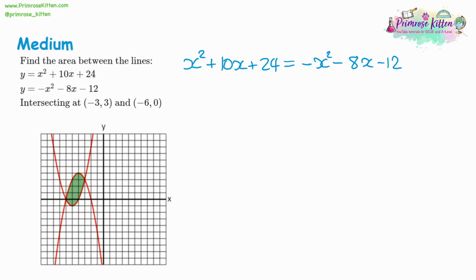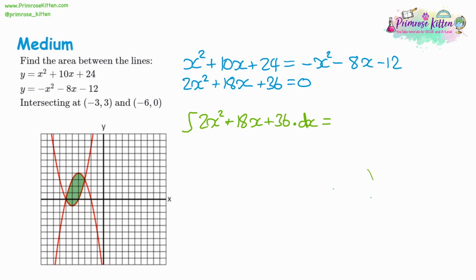So we're going to add on the negative side. We're going to add x squared to both sides. We're going to add 8 to both sides. And then we're going to add 12 to both sides. That gives us the expression we're integrating, which is 2x squared plus 18x plus 36.